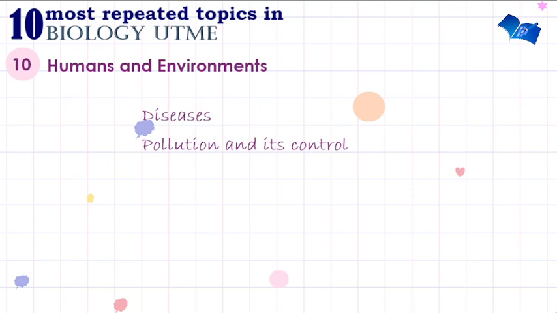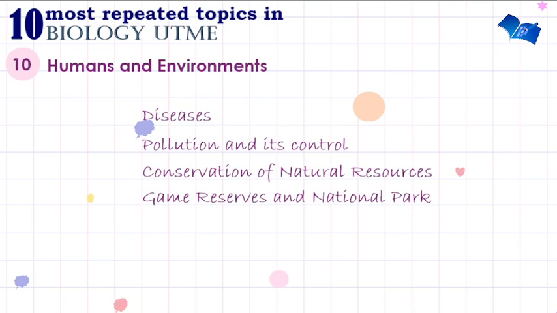Moving on from this, we are going to be looking at another subtopic, conservation of natural resources. How do humans conserve natural resources that have been provided by nature? How are these resources conserved? Another subtopic under humans and environment is game reserves and national parks. In Nigeria, there are so many game reserves and national parks. We have Obudu Cattle Ranch and the likes of it. So it's very important for you to note these things, humans and environment.